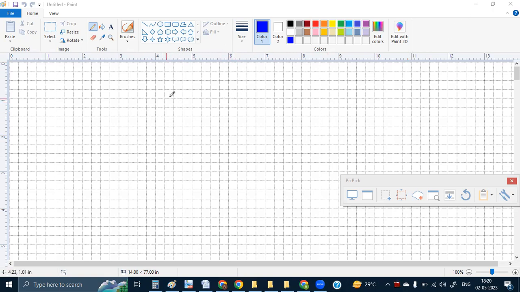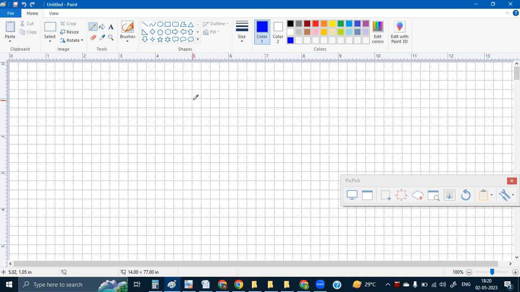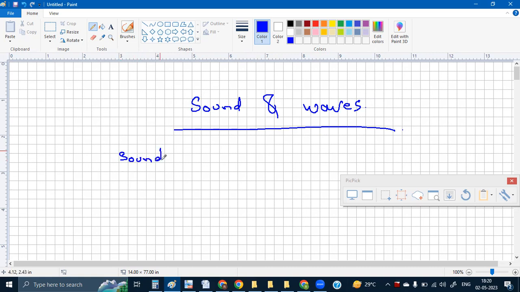Okay, the topic that we are starting is sound and waves. First of all, can you tell me, give me a rough idea on what is sound? Sound is, we can say, a disturbance that is traveling in the form of waves. Basically, what is a wave? A wave is simply a disturbance traveling through a medium.